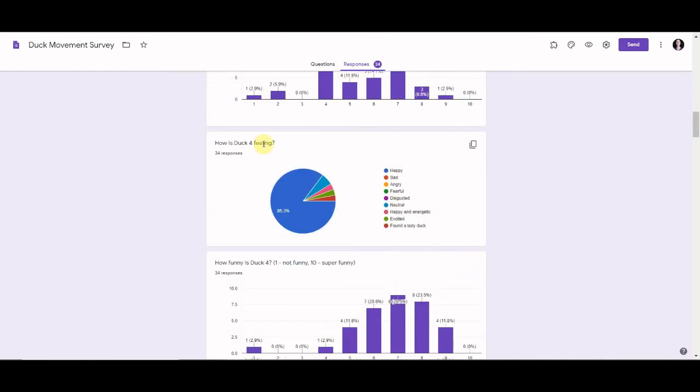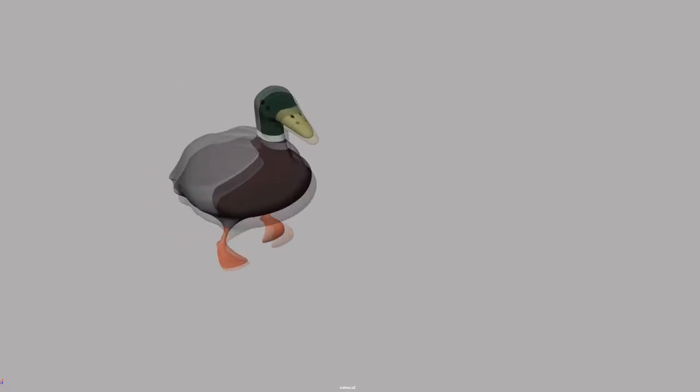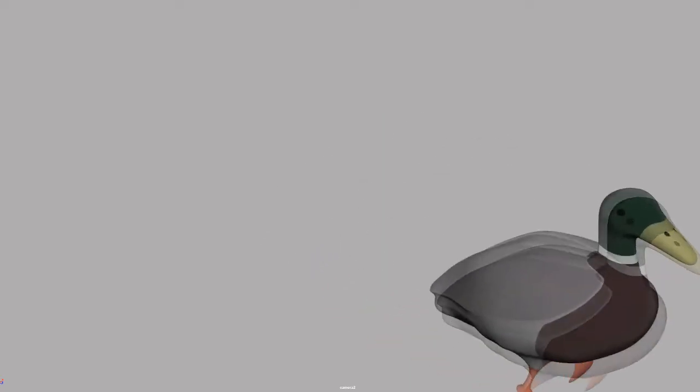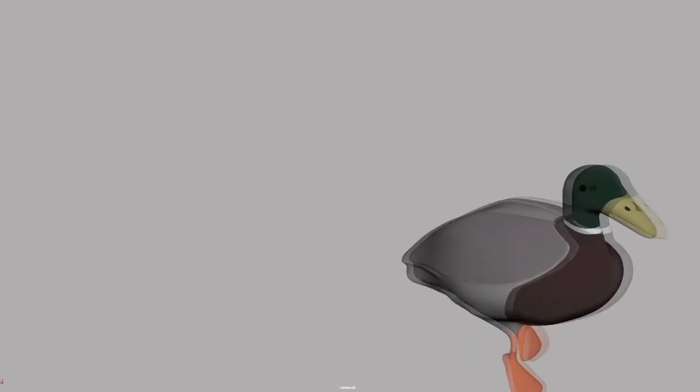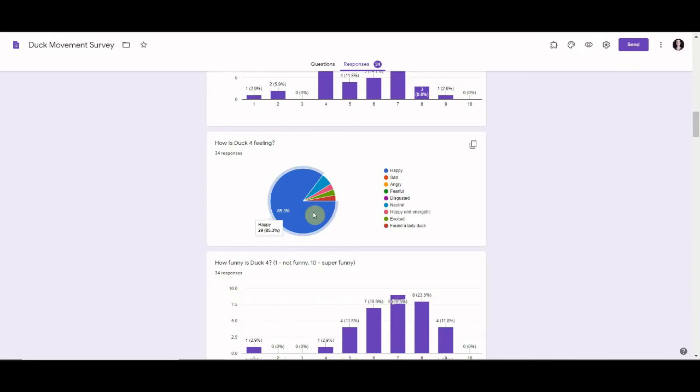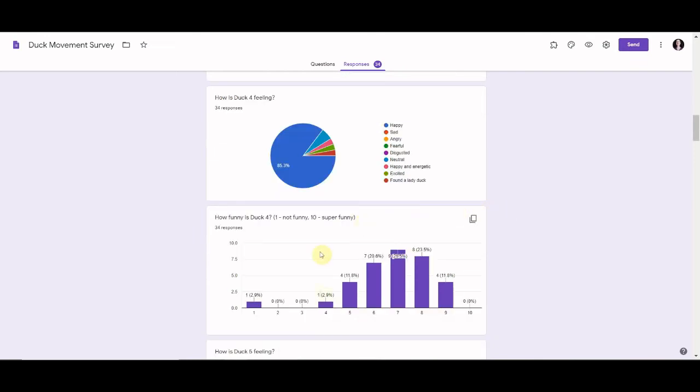A result stood out, however. Duck number 4 was feeling pretty happy. That's because the weight was very low, which in Melzer's report corresponds to a happy feeling. So there you go. You can create a happy duck using a low weight value. Most people also responded that a happy duck is a funny duck, with over 90% of the people giving a score of over 5, where 1 is not funny and 10 is super funny.